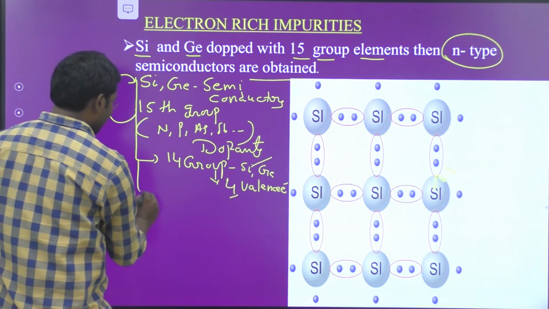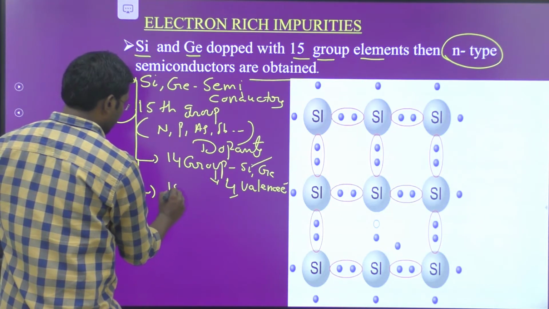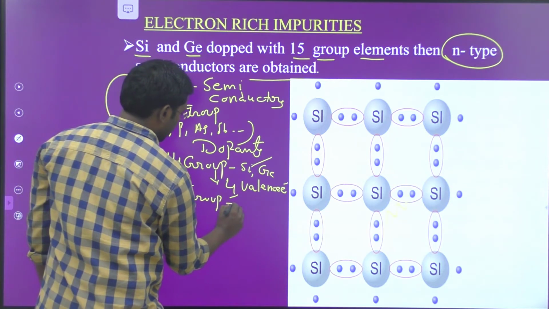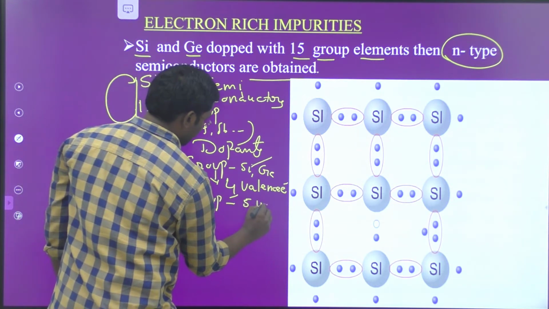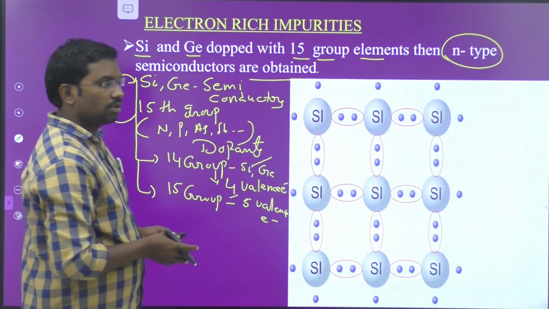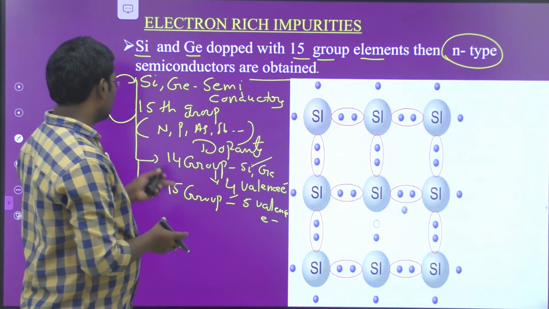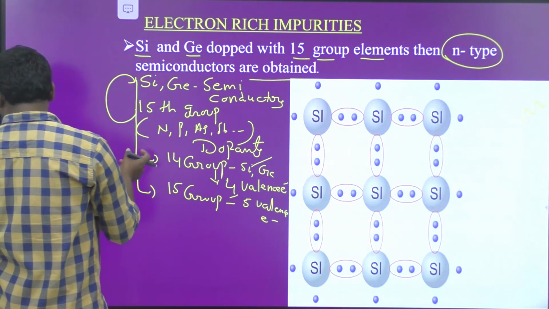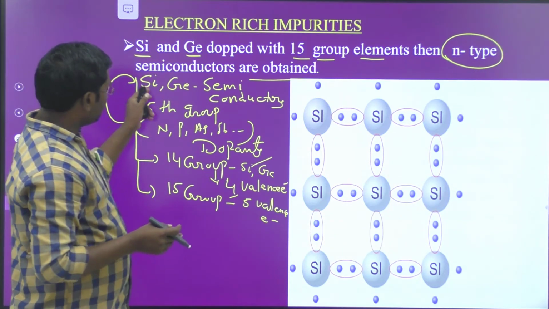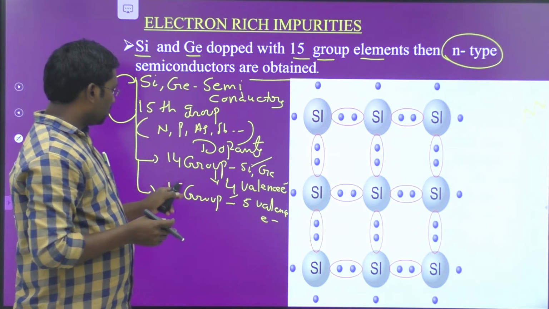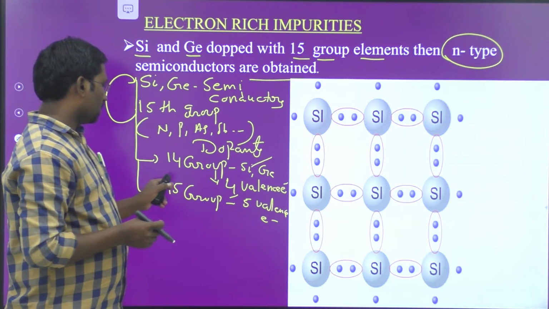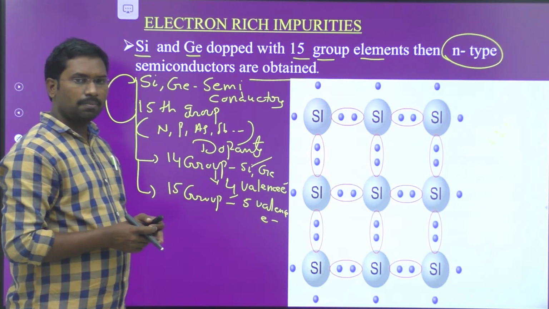Next, the 15th group elements, like nitrogen and phosphorus, contain 5 valency electrons.